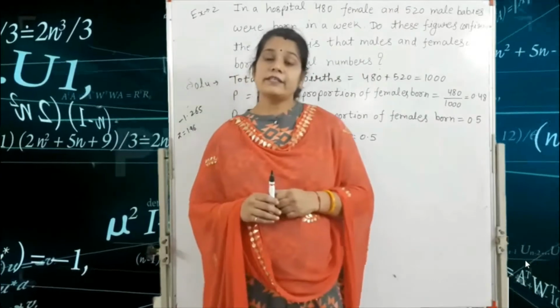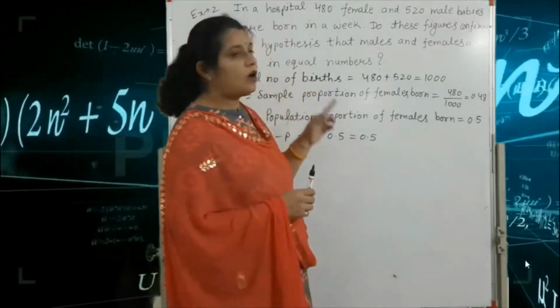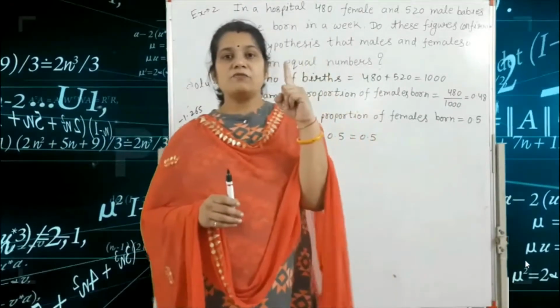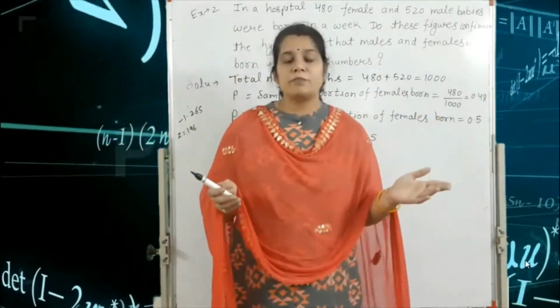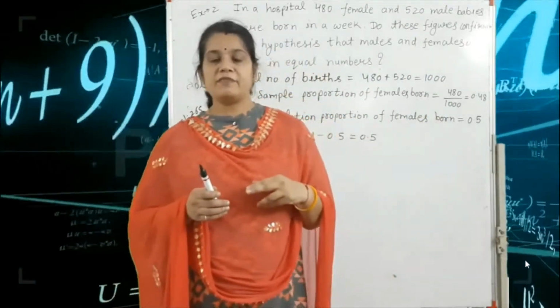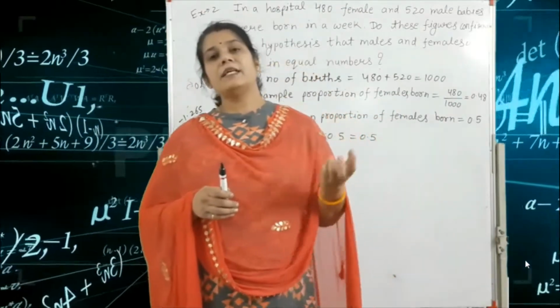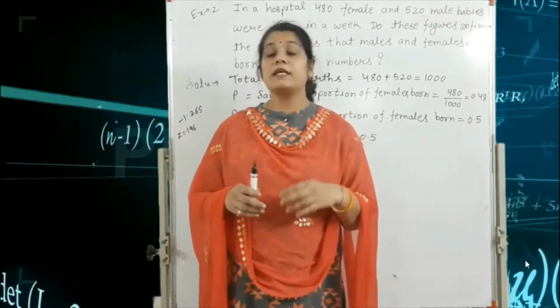But you already know that we are given that male and female babies are born in equal numbers. That means we consider the total population as 1 and divide it into equal parts: 0.5 and 0.5. That means 50% male babies and 50% female babies.